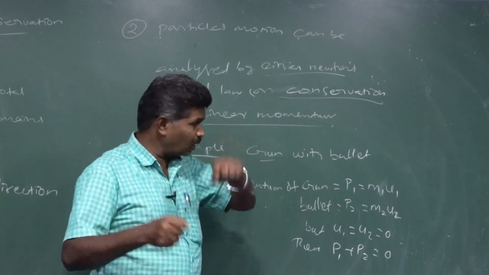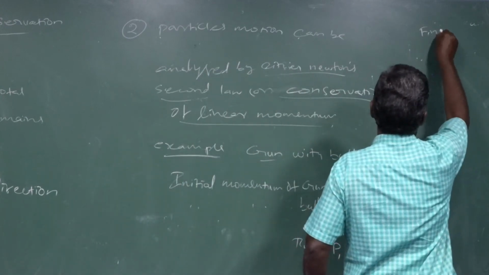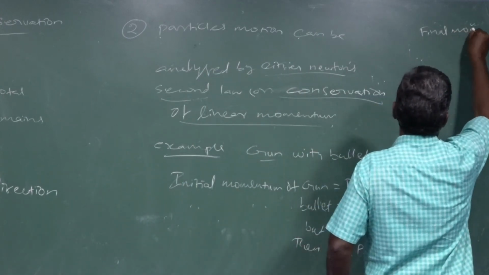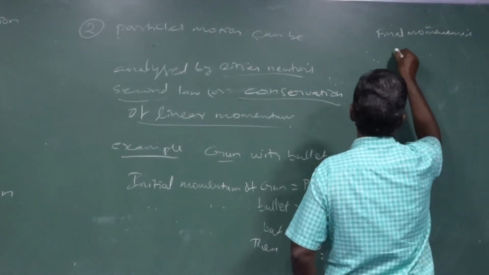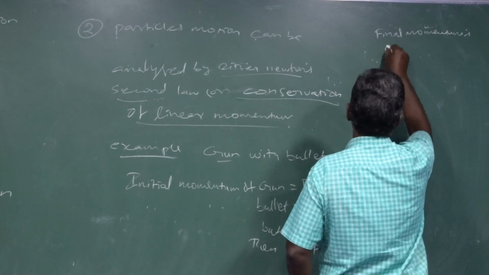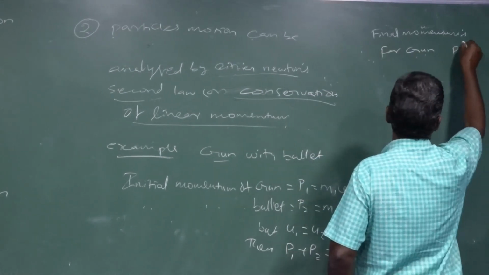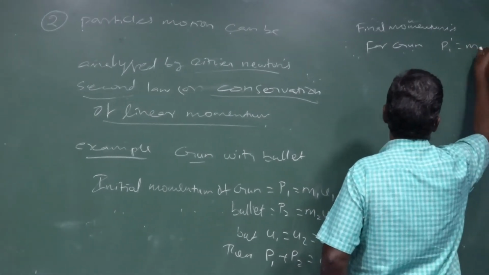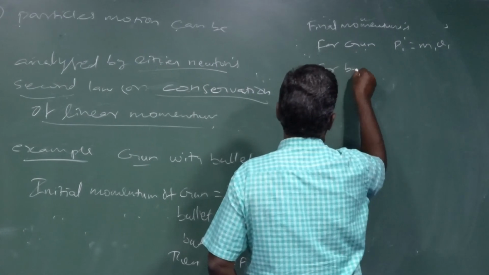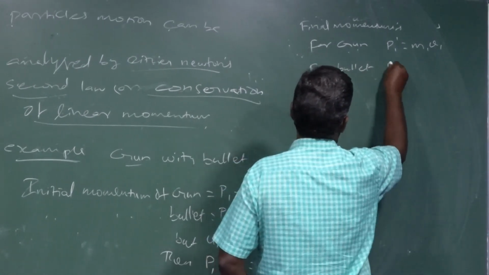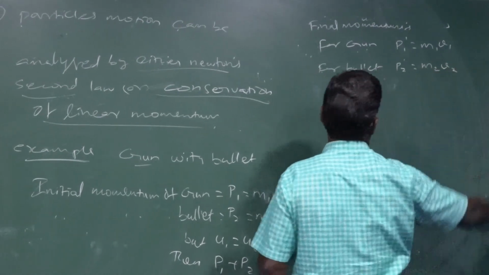So we can take the final momentums: for the gun, P1 prime equals M1 V1, and for the bullet, P2 prime equals M2 V2.